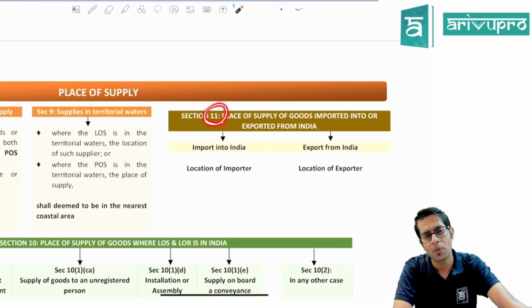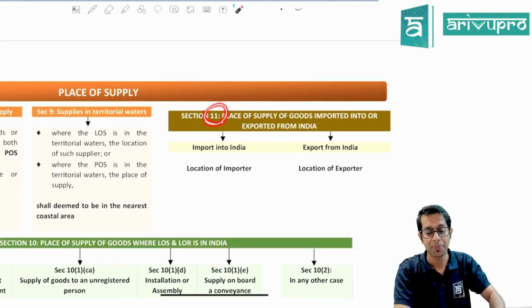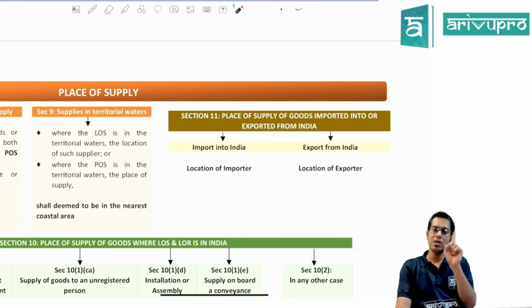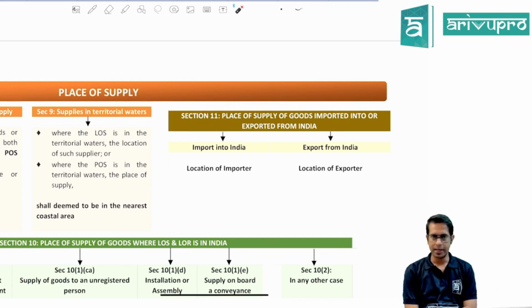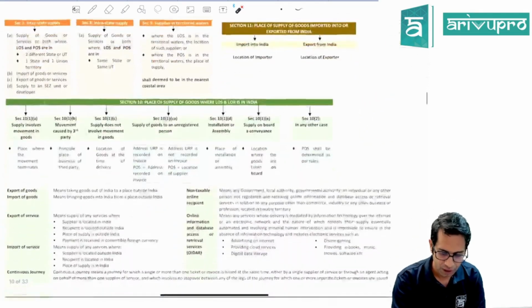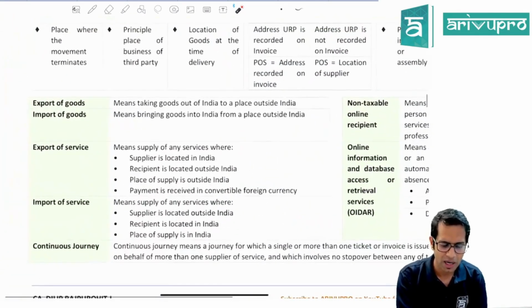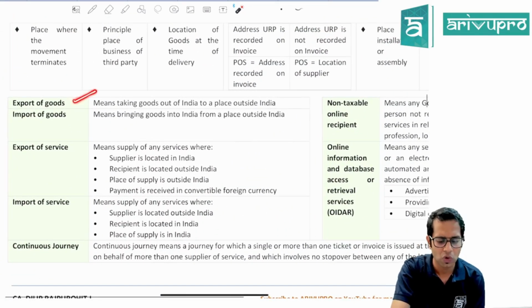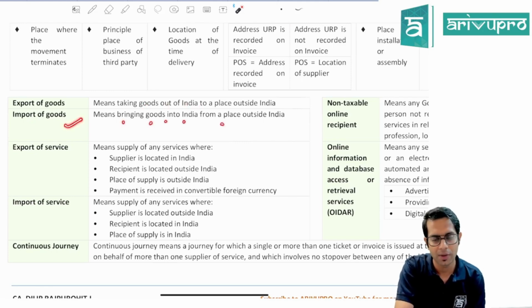Section 11 talks about place of supply of goods where the supplier or recipient, any one among them, is located outside India. So either it can be import of goods or export of goods. In case of import of goods, place of supply is the location of the importer, and in case of export of goods, the location of the exporter. Now there are some important definitions I have given over here. Export of goods means taking goods out of India to a place outside India. Import means bringing goods into India from a place outside India.